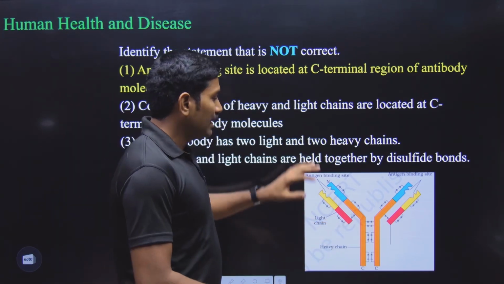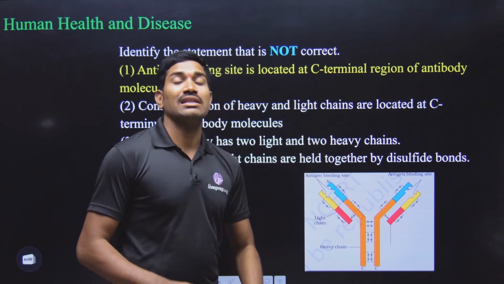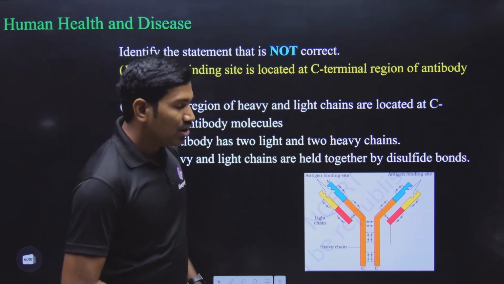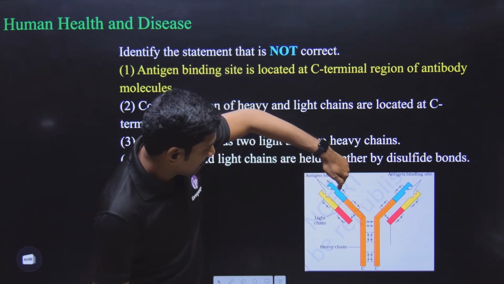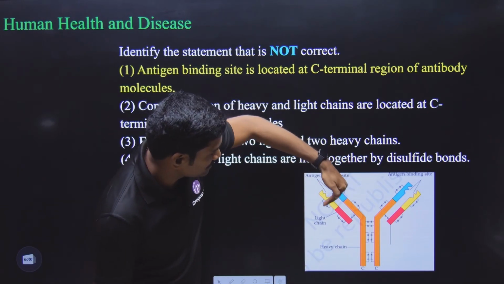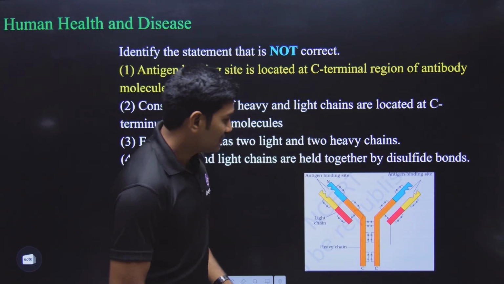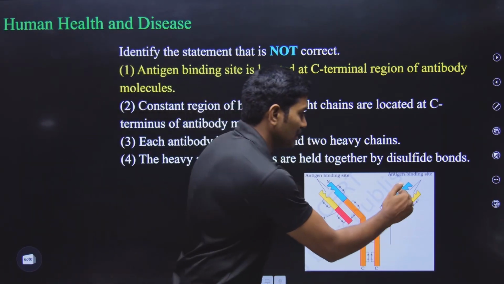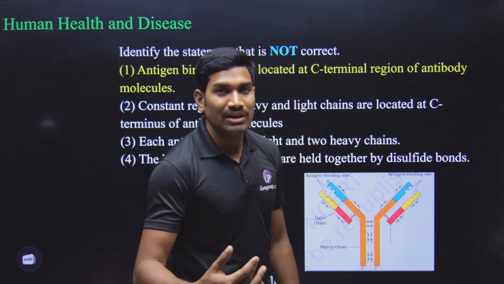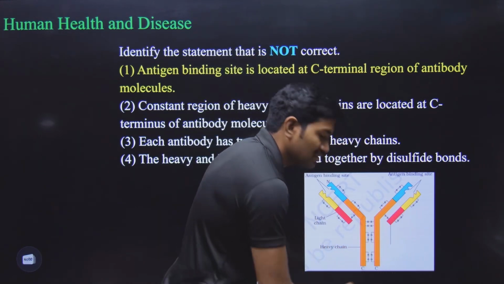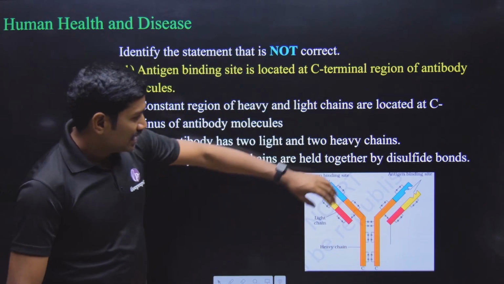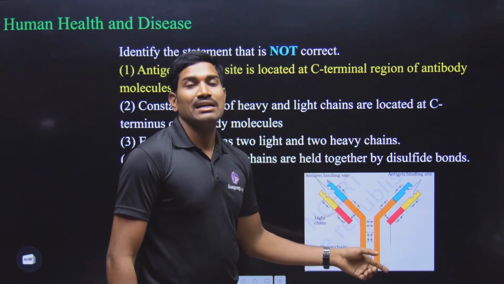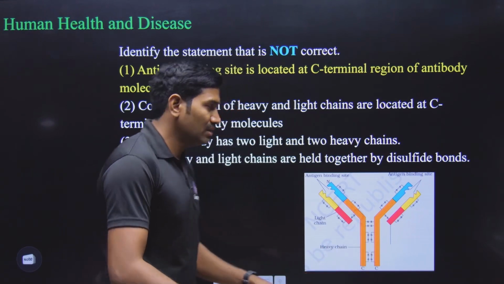Clear? Next one. Not only this, in these chains, there are some regions called constant regions and variable regions. On which side the variable regions are present? Heavy chain, light chain, for both of them, towards the N terminus side, variable region is there. Towards the C terminus side, constant regions are present. Same thing here also. Towards the N terminus side, variable region is there. And towards the C terminus side, constant regions are present. And two heavy chains, two light chains are present, and they are connected with each other by disulfide bonds. This is the basic information.